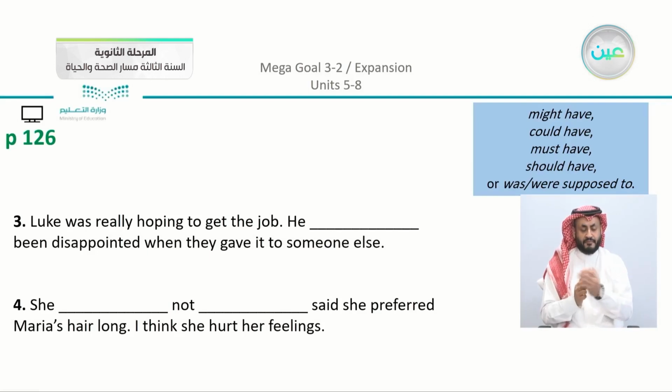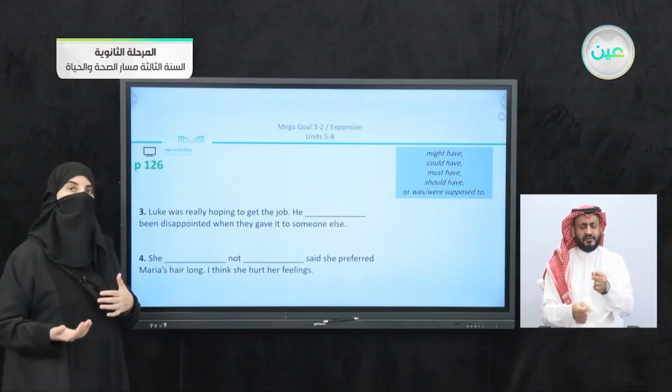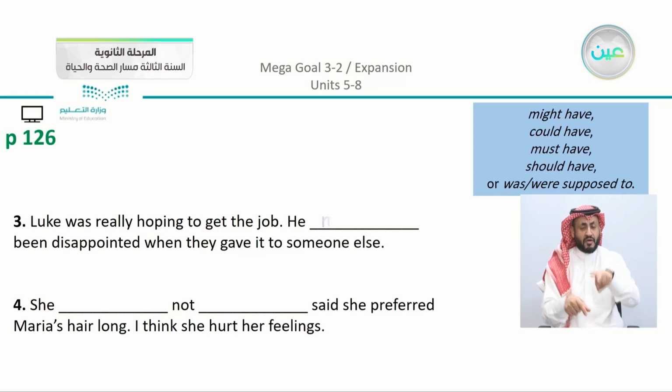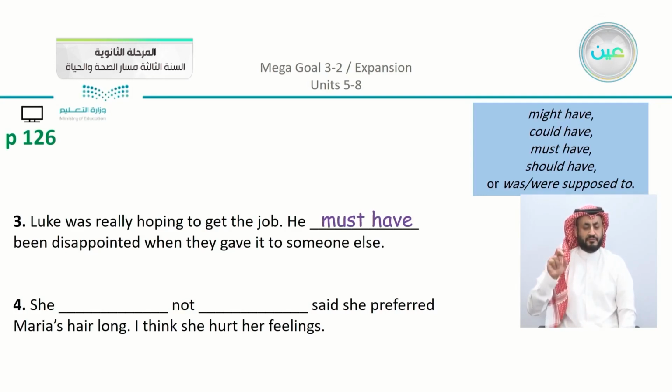Luke was really hoping to get the job. He, blank, been disappointed when they gave it to someone else. So he was looking forward, he was hoping to get the job. So when they gave the job to someone else, he, yes, must have. So this is something that is determined.